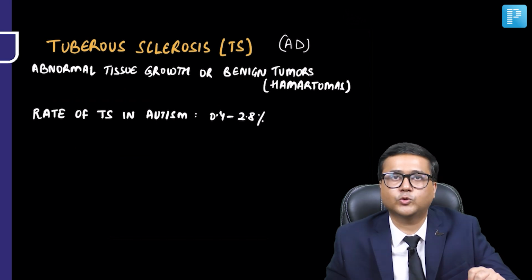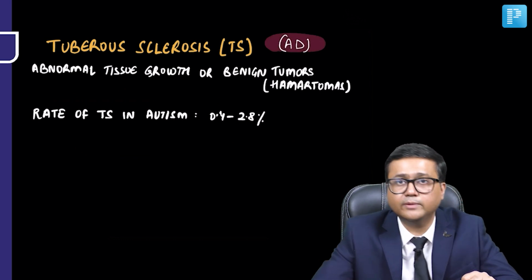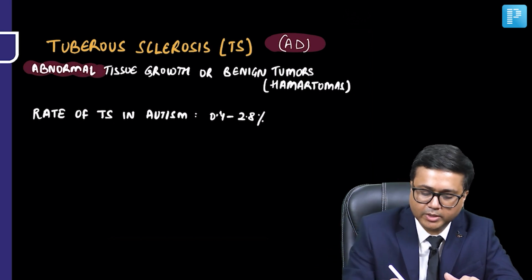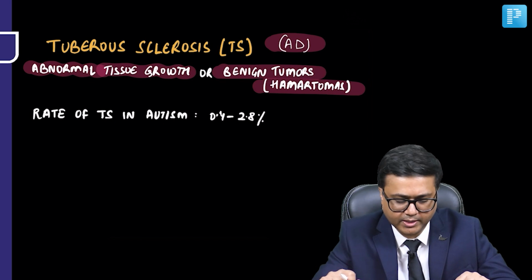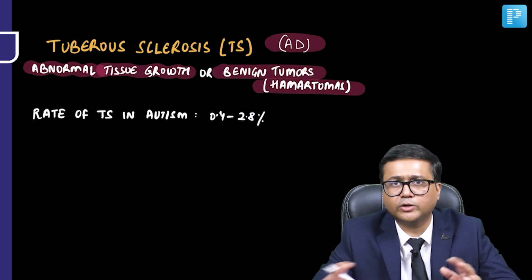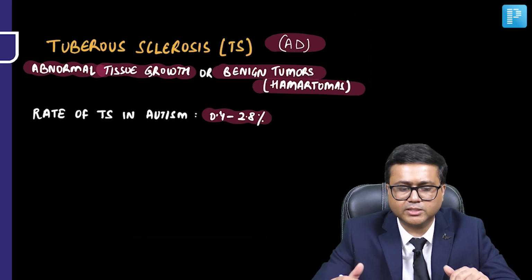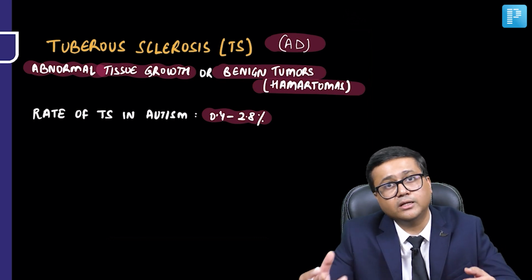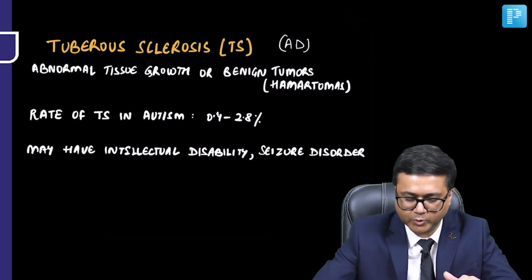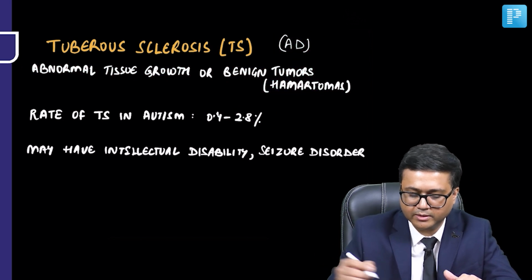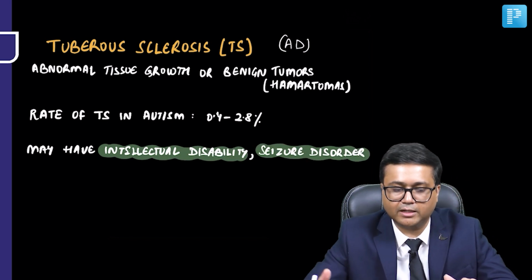Second is tuberous sclerosis. Tuberous sclerosis, or TS, is an autosomal dominant disorder in which there is abnormal tissue growth, or there are benign tumors or hamartomas which are seen. And the rate of tuberous sclerosis in autism is in the range of 0.4 to 2.8%. In fact, this is a higher rate than in the general population. So again, tuberous sclerosis is associated with ASD. Also, it is seen that in TS, there may also be intellectual disability and seizure disorders may occur.